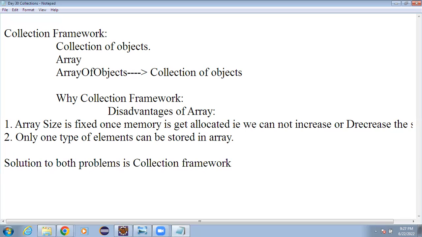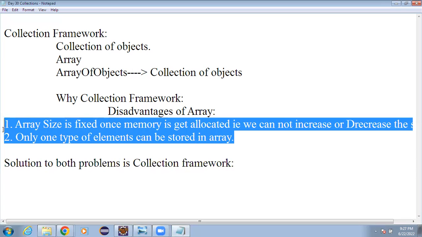Whenever we have to work on a collection of elements, a collection of objects exactly like an array, then we should go for the collection framework to overcome these problems.